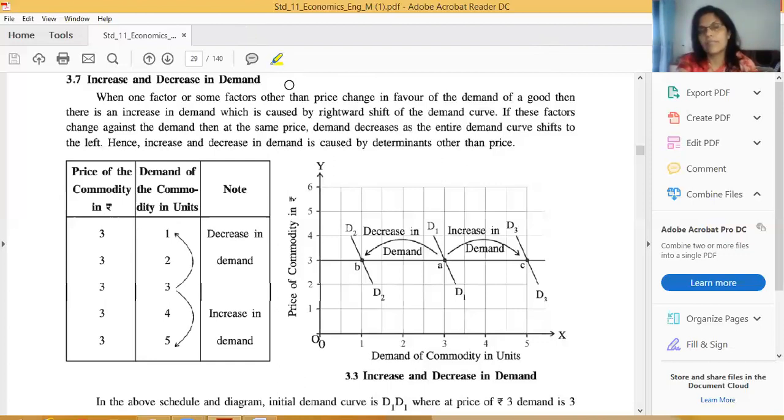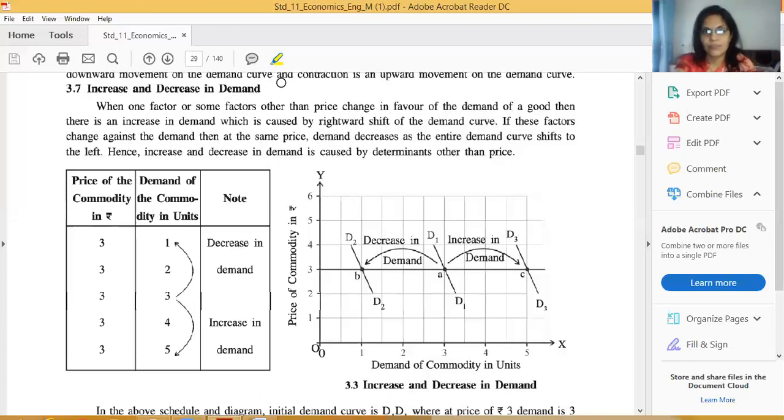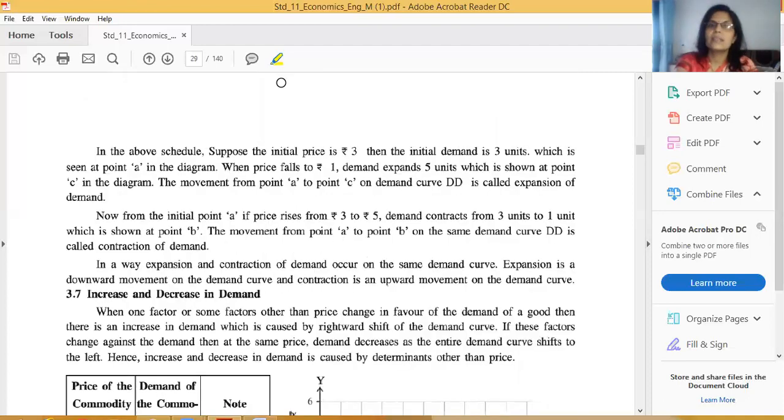I explained in the last factors affecting the demand. These factors are, main factor is price, second one is other than price. Correct friends? So here we will discuss only and only when price is constant. Price is constant and all other factors are changing. Okay, it is increase and decrease in demand.